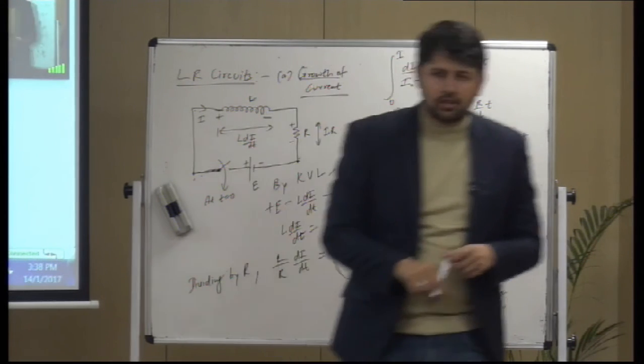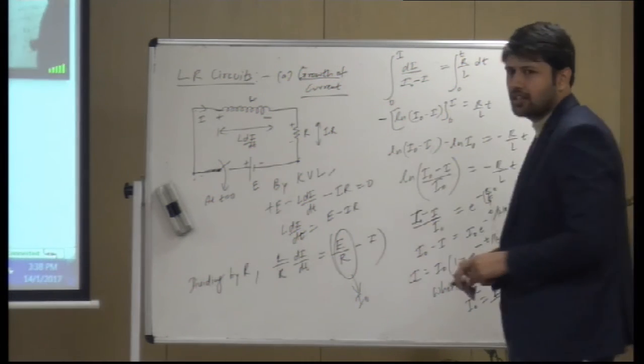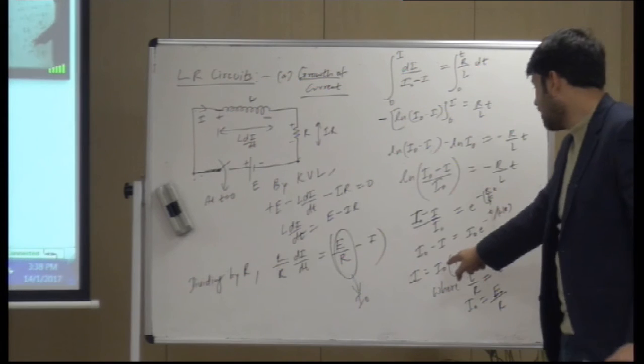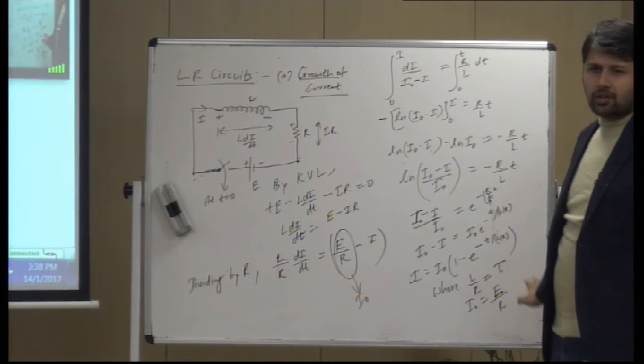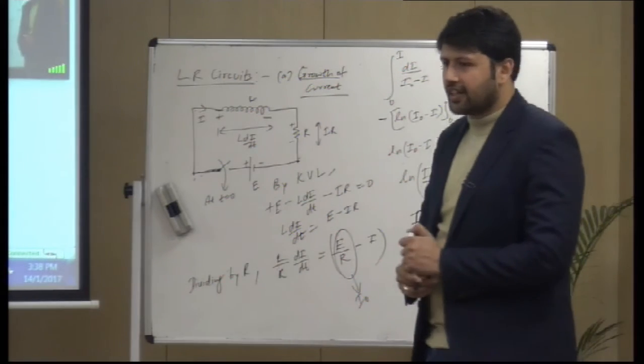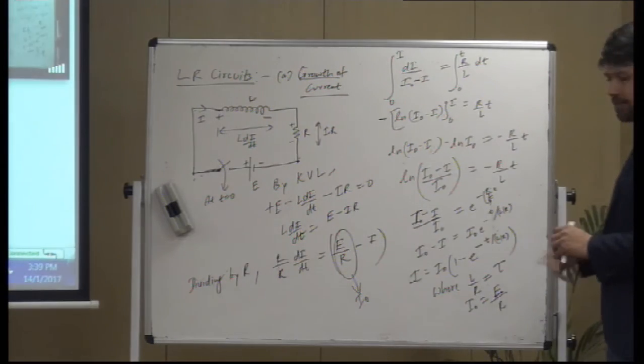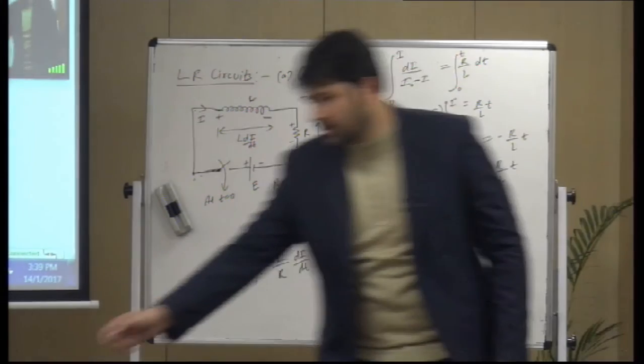There is another thing called decay of current, in which the expression would be I naught E raised to minus T by tau, on similar lines as the RC circuit. You please write this, I'll write the decay as well.